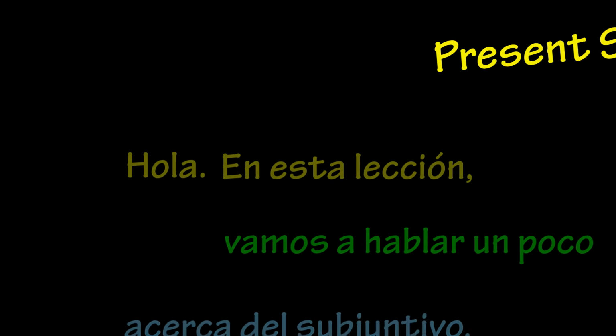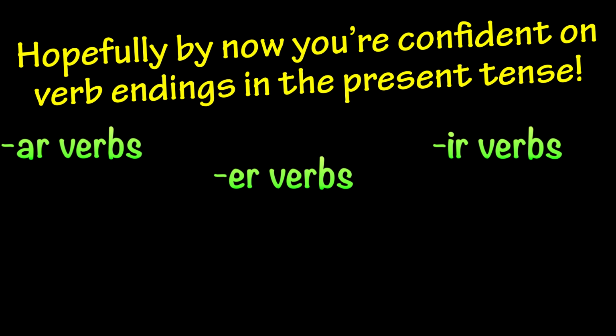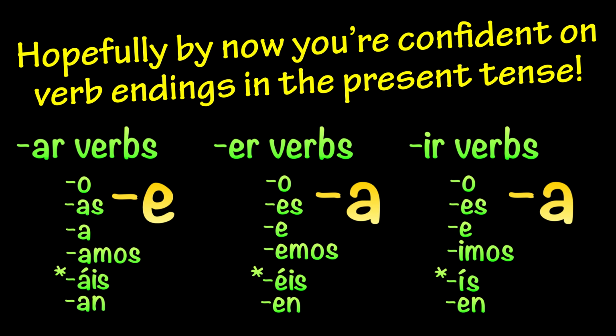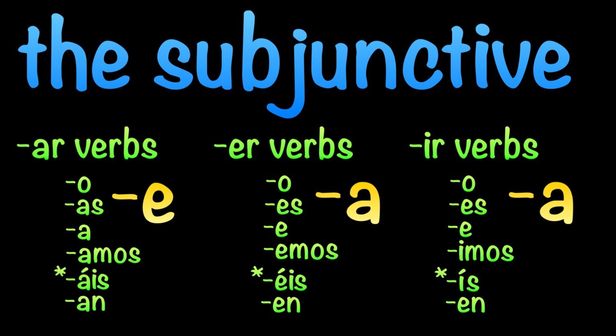So as you've been learning Spanish, you've hopefully figured out how AR verbs, ER verbs, and IR verbs end in the present tense, as well as other tenses. But that's not to say that at some point you haven't come across a form that ends with the wrong ending. That is, an AR verb might end with an E, and an ER or IR verb might end with an A. You weren't going crazy. This actually happens normally in Spanish every day, and it's called the subjunctive.